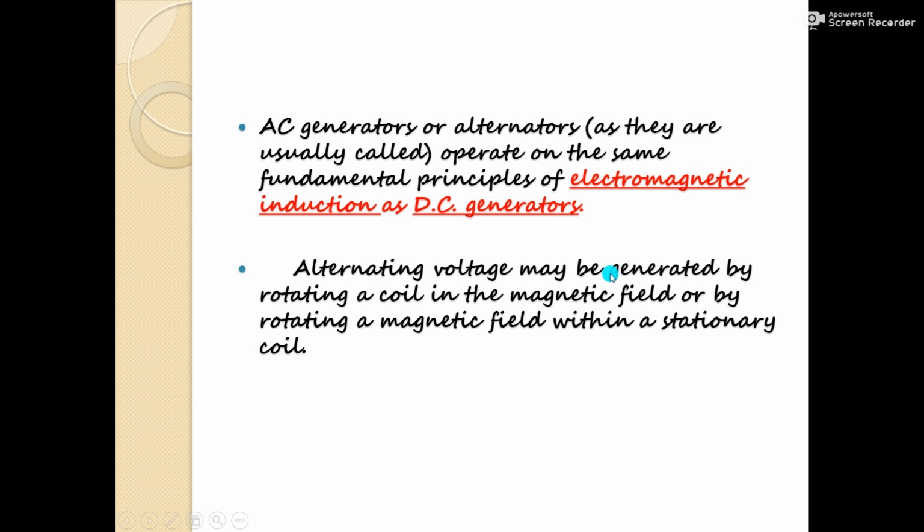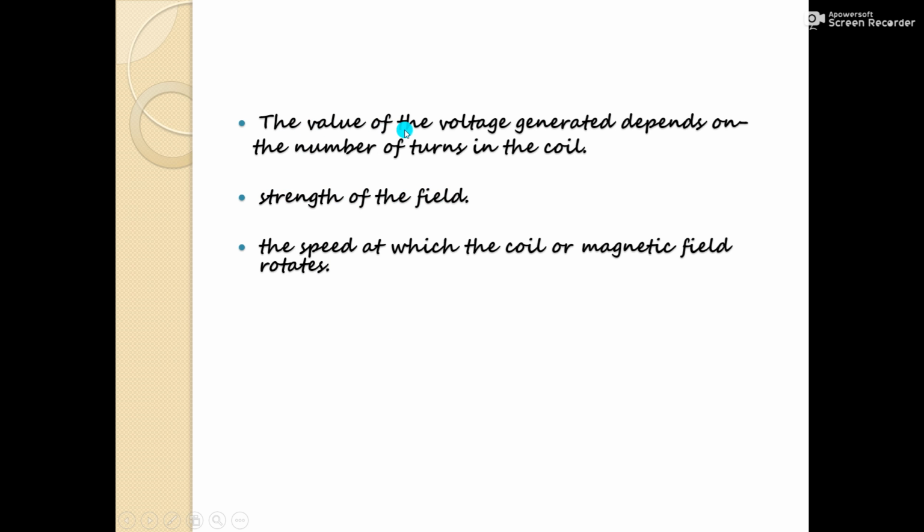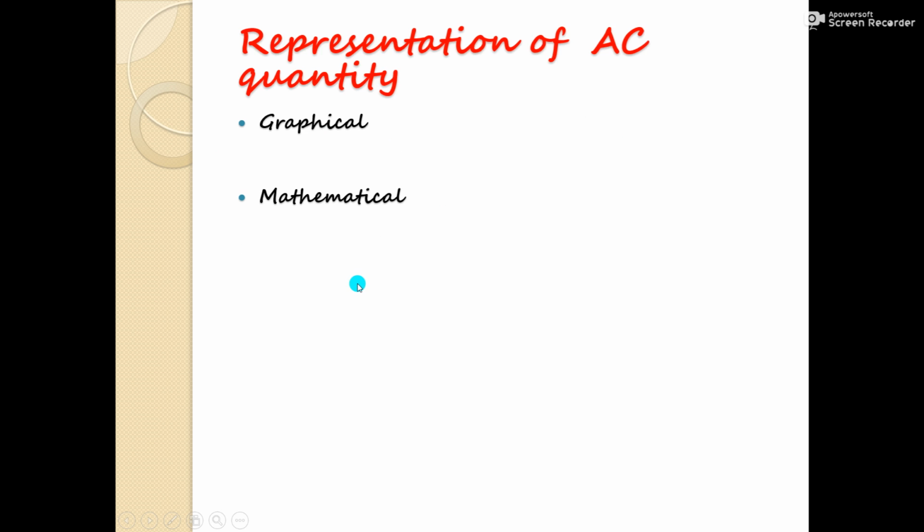Alternating voltage may be generated by a rotating coil in the magnetic field or by rotating a magnetic field within a stationary coil. The value of voltage generated depends on the number of turns in the coil, the strength of the magnetic field, and the speed at which the coil or magnetic field rotates.